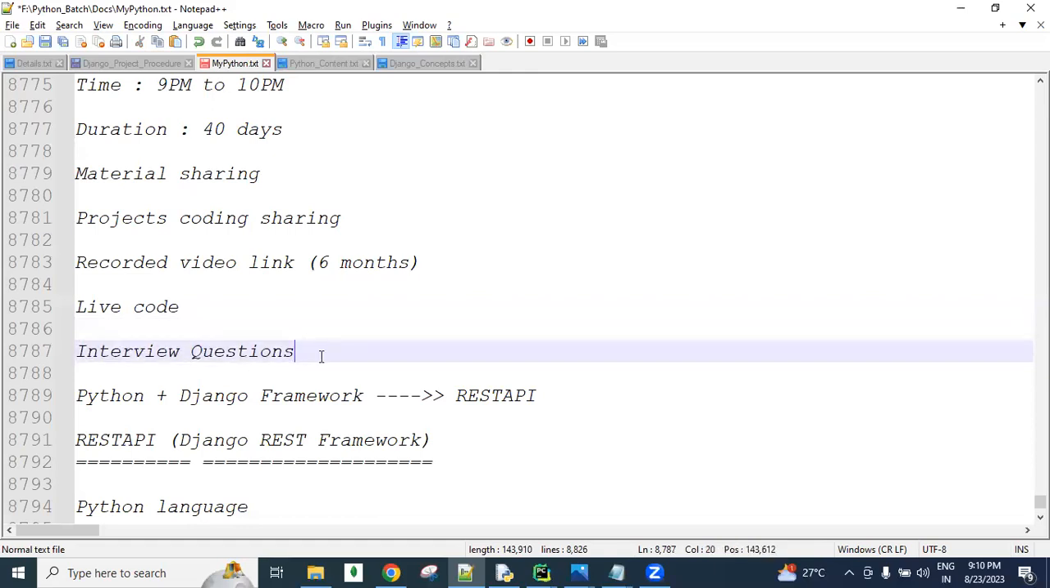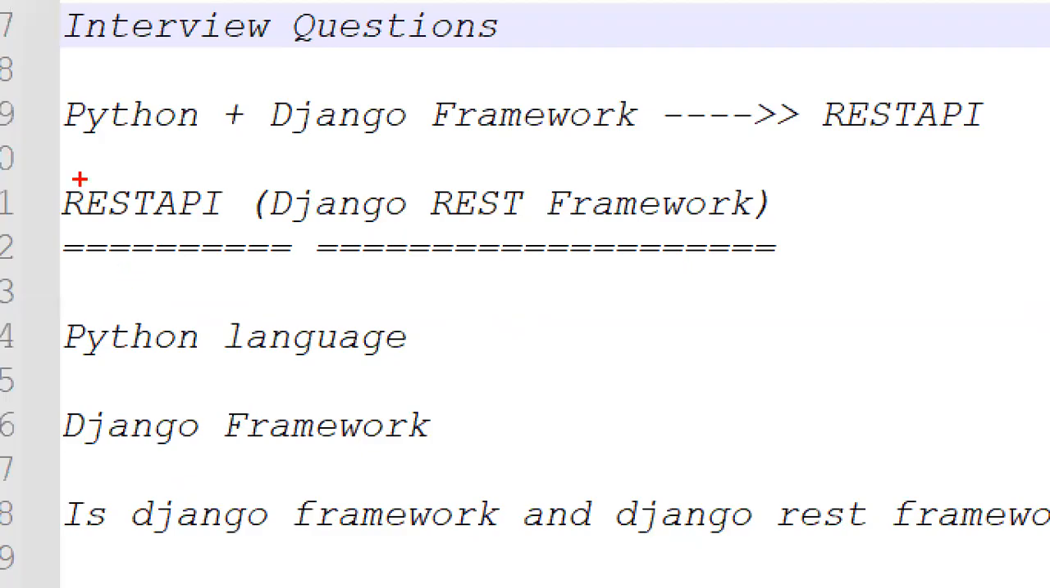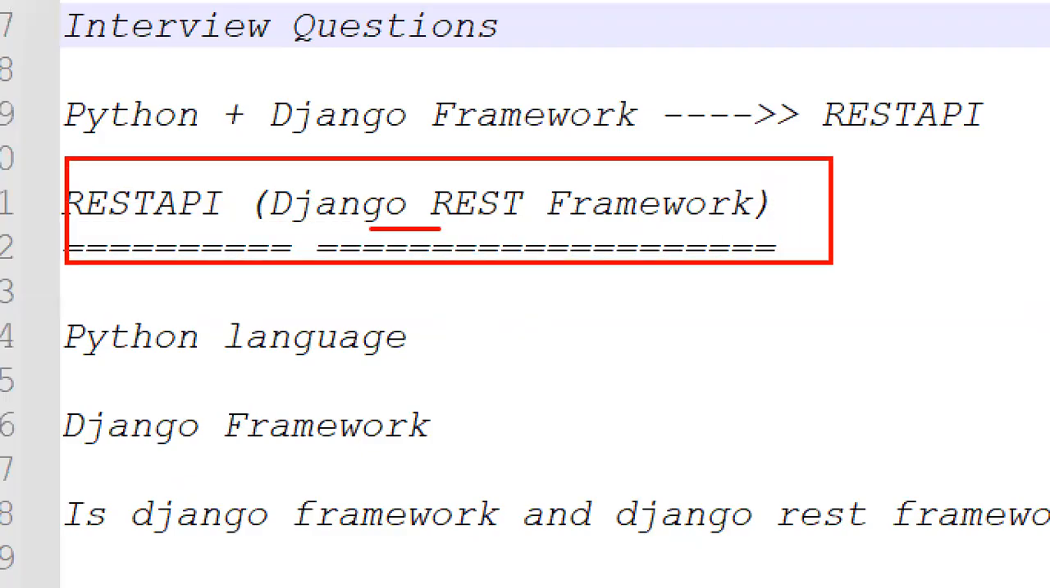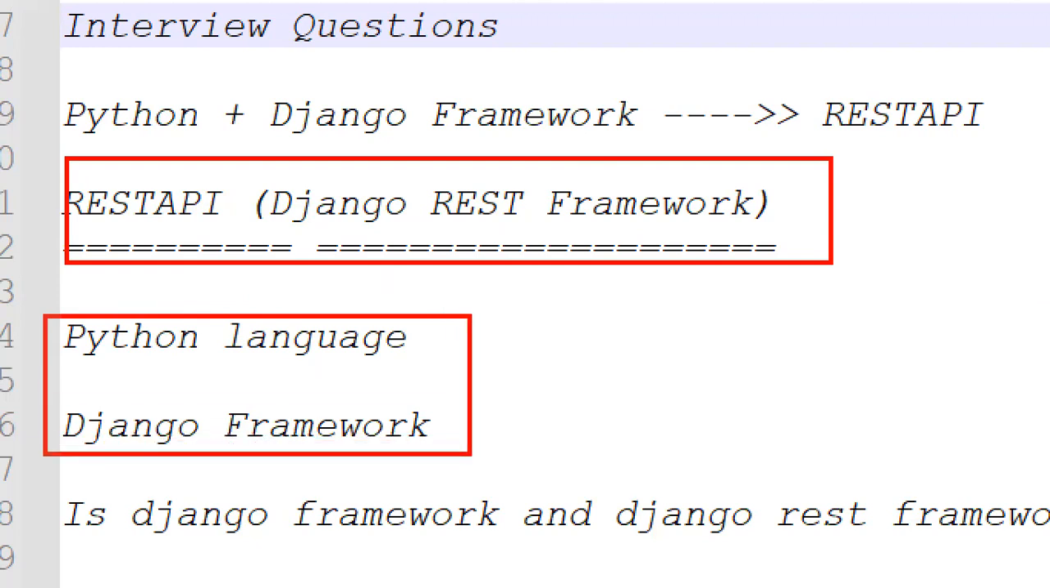One more point: if we want to learn the Django REST framework, what are the prerequisites? You need Python language knowledge, and then Django framework knowledge, guys. For learning the Django framework, Python knowledge is required. For learning the Django REST framework, Django knowledge is required. So it is a combination of Python, Django, and Django REST framework with which we develop the applications.